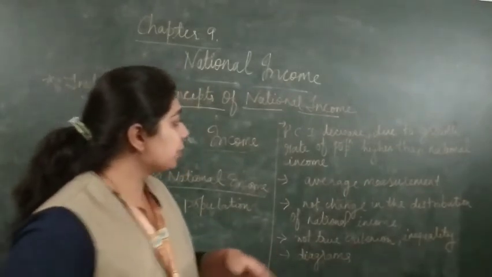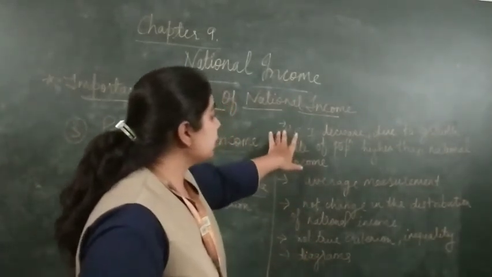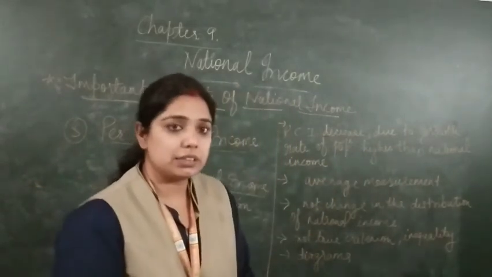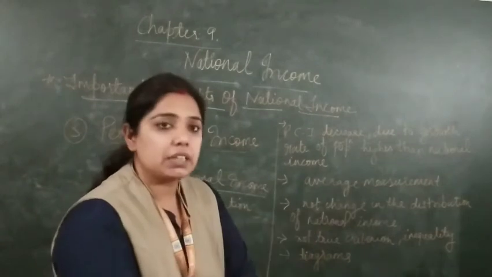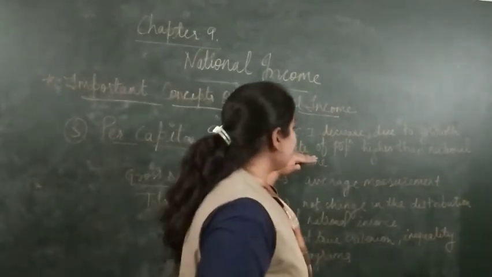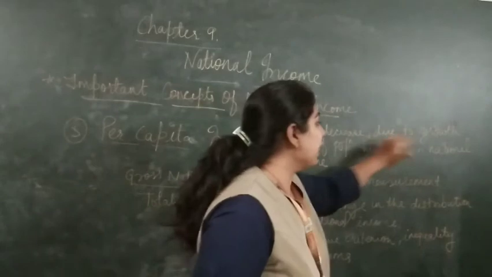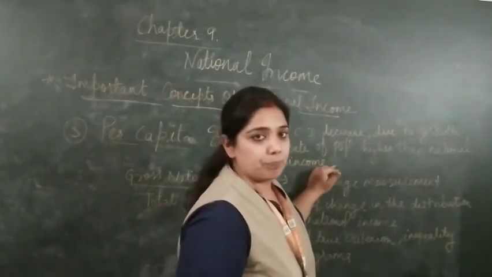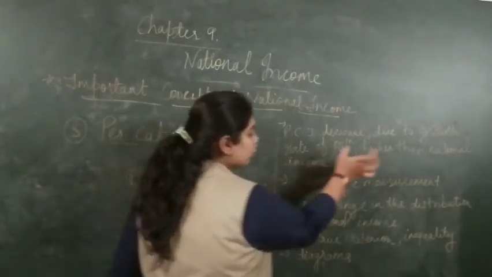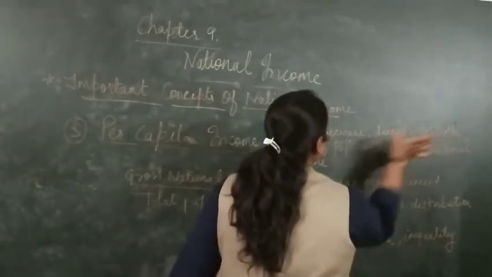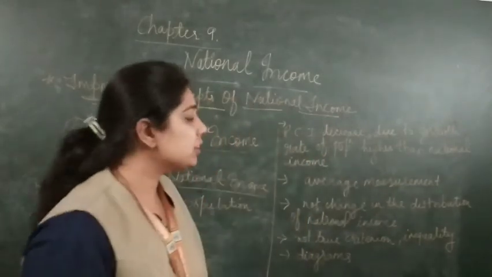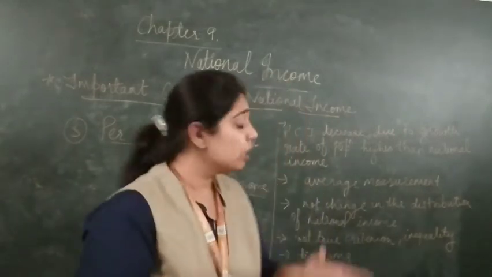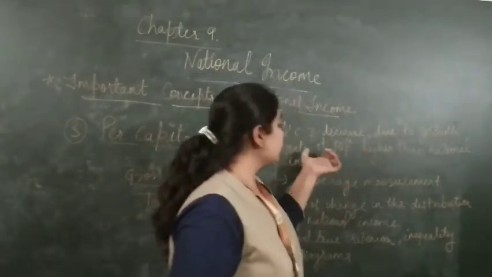Now, an important fact of per capita income is, if the per capita income decreases, why does it decrease? It will decrease because of a high growth rate of the population compared to the growth of the national income. Instead of the growth of the national income, if the growth of the population increases, obviously you are going to see the per capita income decreasing, because we don't want an increase in the growth rate of the population.